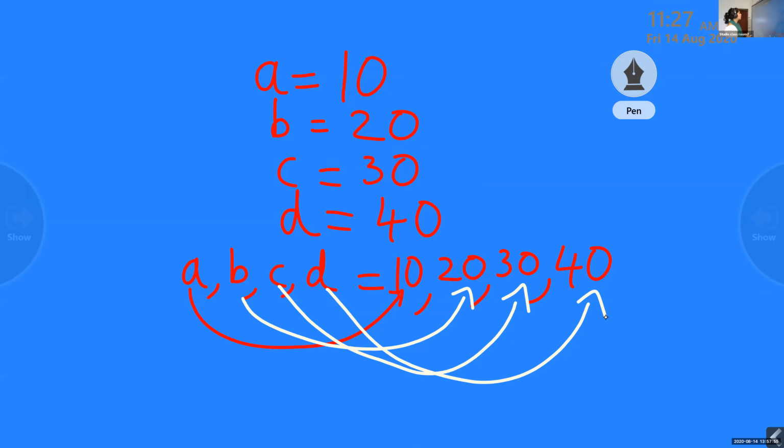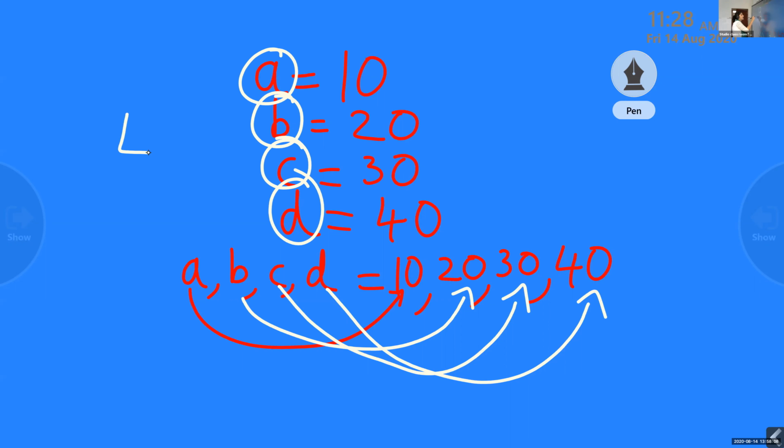And one more thing you have to know. This is called the left side. This left side is called L value, left value.